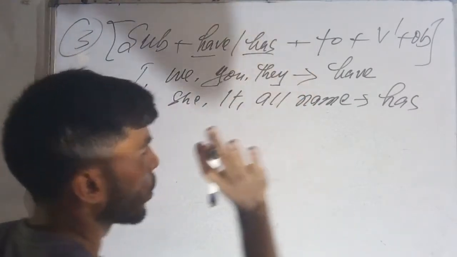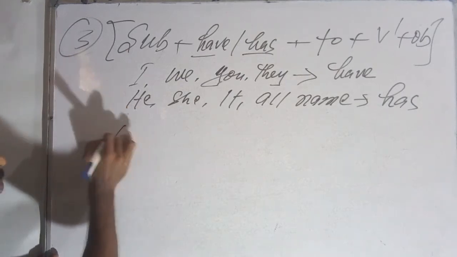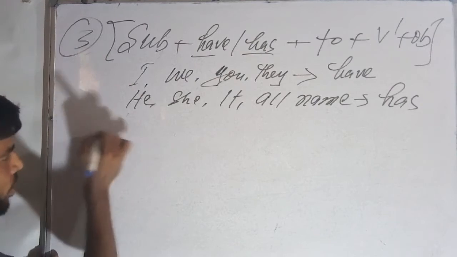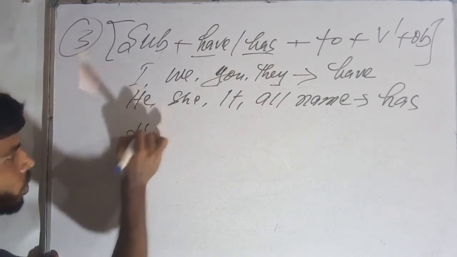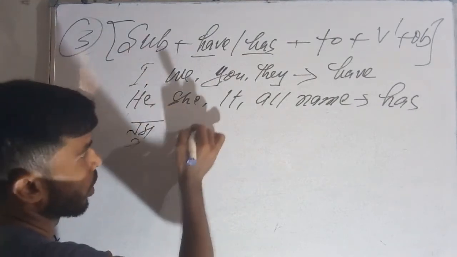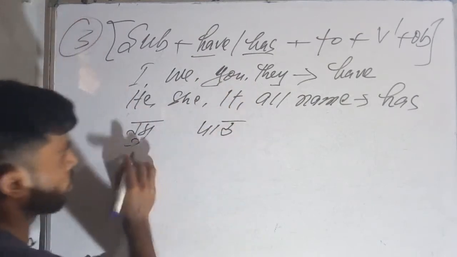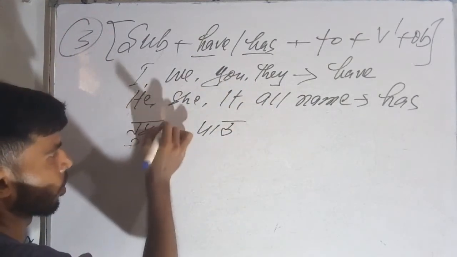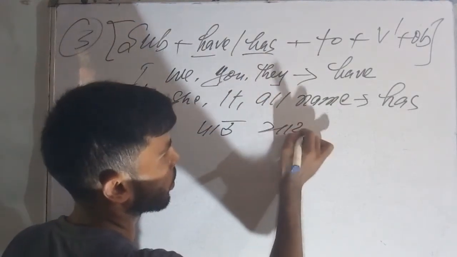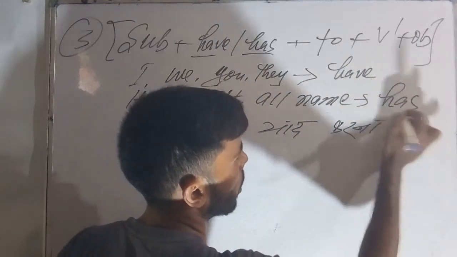So first of all you remember this. Okay. So now after that, what will it become in Hindi? Just like I am giving you an example here: तुम्हें पाठ याद करना है.